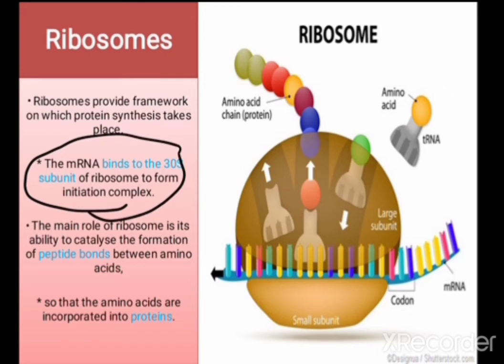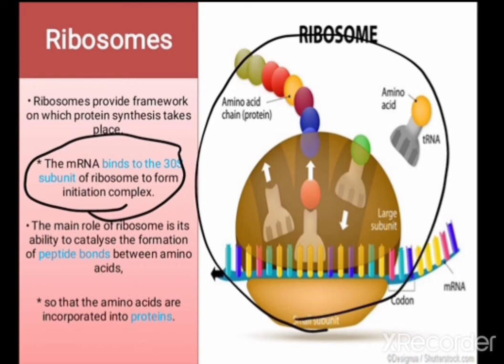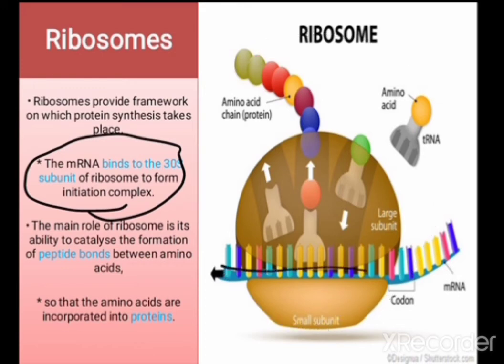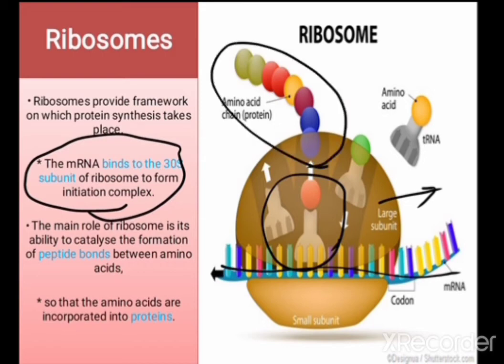The messenger RNA binds to the 30S subunit of the ribosome to form the initiation complex, as we see on the screen. The messenger RNA binds with the ribosome, and the tRNA also binds on that subunit, and it forms a long chain of amino acids that we call protein synthesis. Then what is the role of the ribosome?